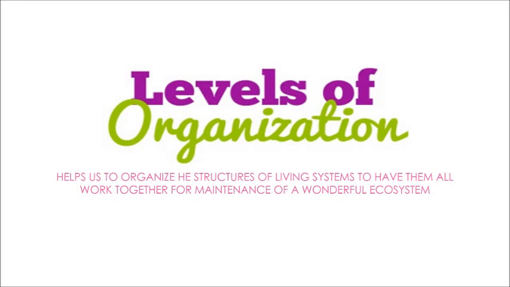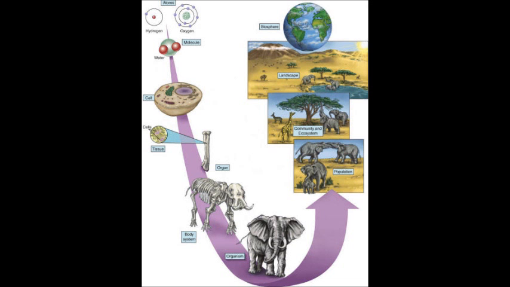Hi everyone, today we're going to cover the 12 levels of integration of ecology, which contains molecules, subcellular organelles, cells, tissues, organs, organ system, individual organism, populations, communities, ecosystems, landscapes, and biosphere.